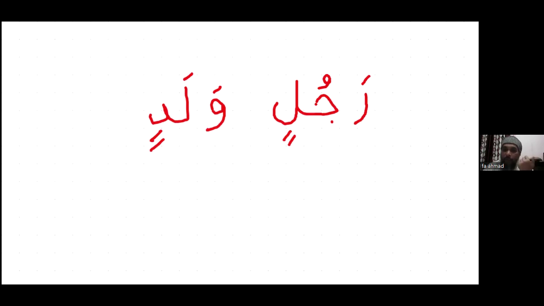Waladin. So rajulin, tanween of kasra. Waladin, tanween of kasra. Okay, done. Simple. So tanween of kasra is simple, no rule.